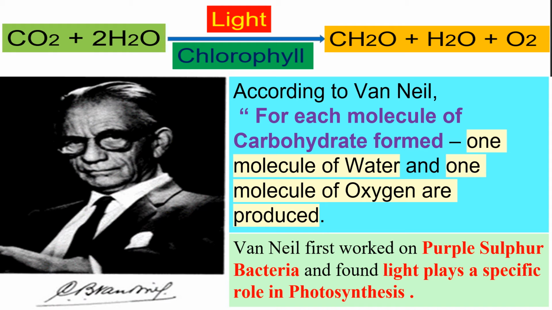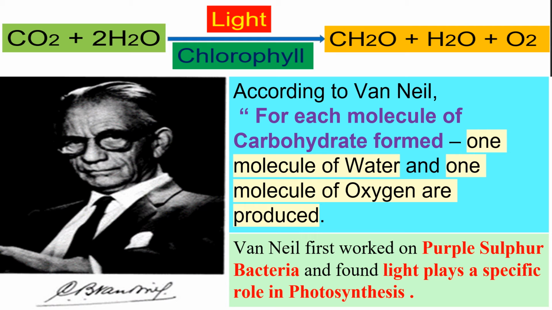Carbon dioxide and water in the presence of light and chlorophyll synthesize carbohydrate. Here for one molecule of carbohydrate, one molecule of water and one molecule of oxygen are produced. Van Niel first worked on purple sulfur bacteria and found light plays a specific role in photosynthesis. So, we can understand the prominence of light in photosynthesis.